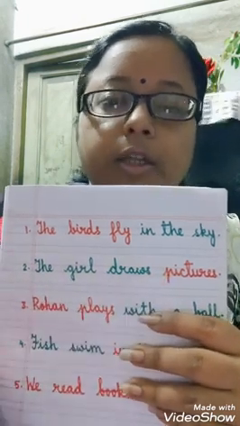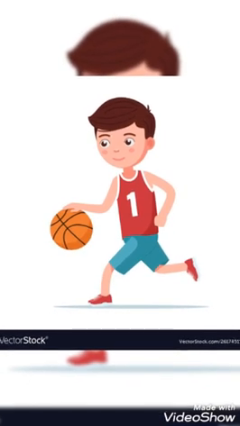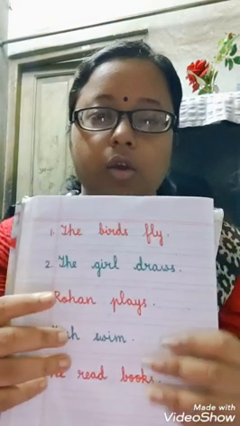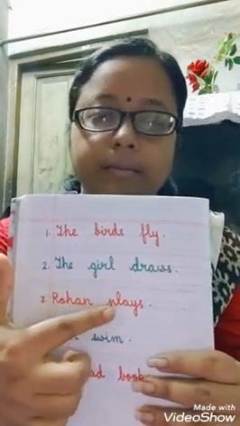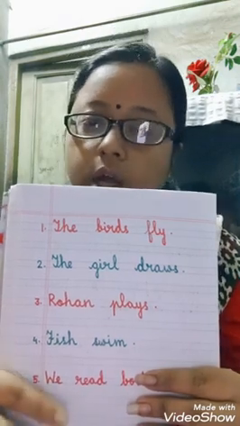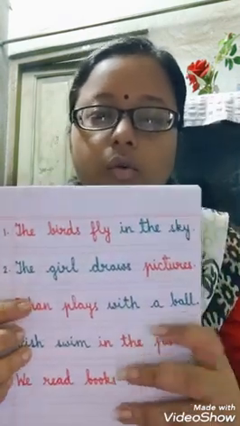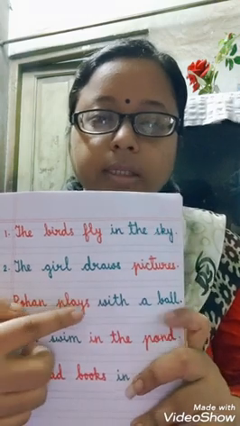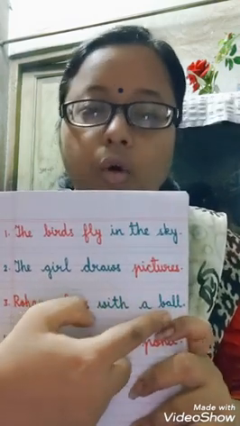Moving on to the third picture. In the third picture, we have already made a sentence. Rohan plays. Now, what does Rohan play with? Rohan plays with a ball.